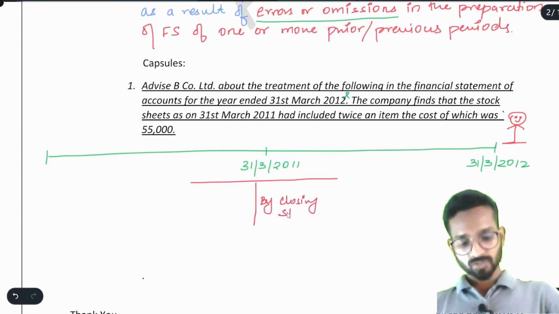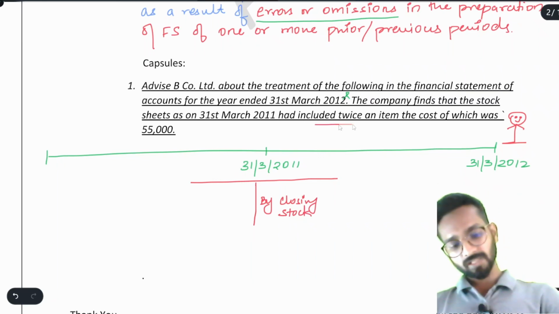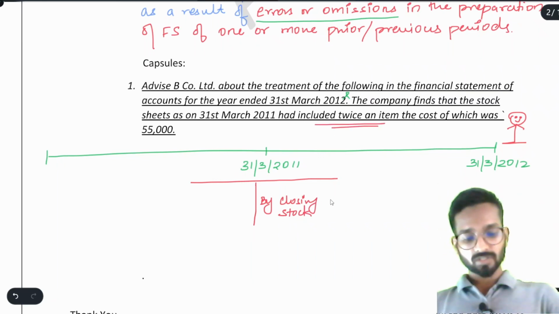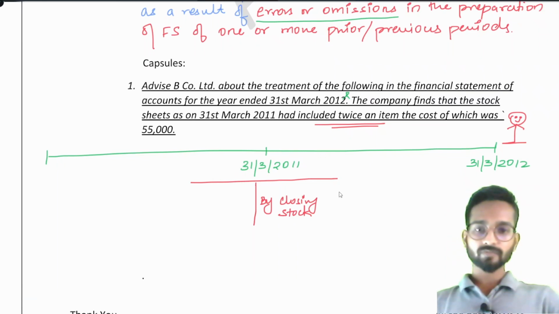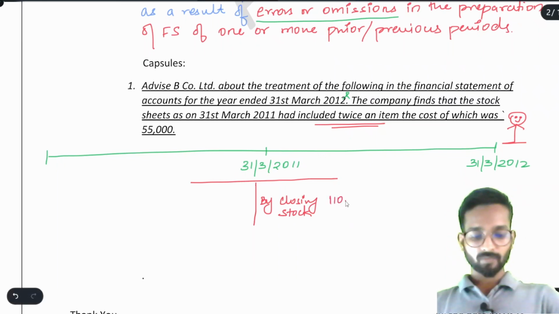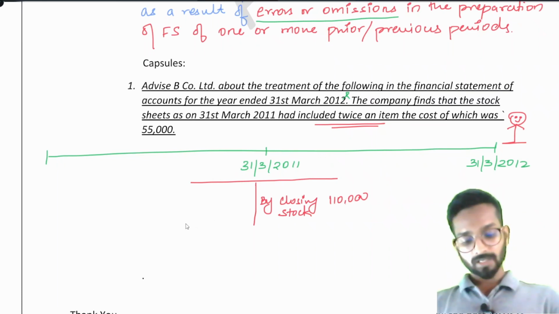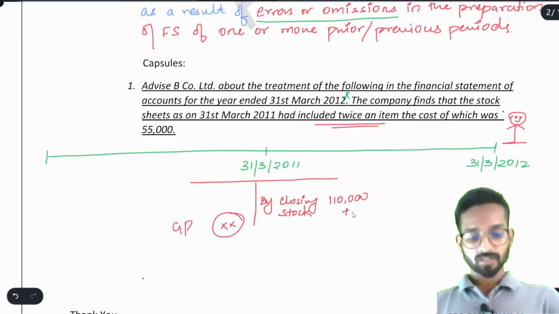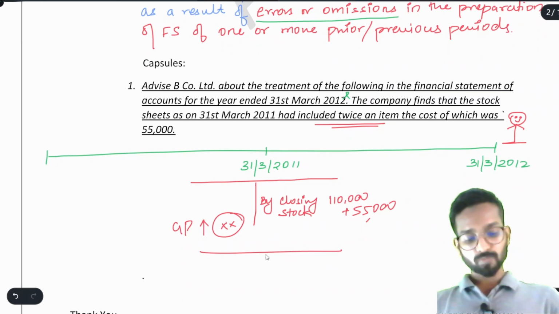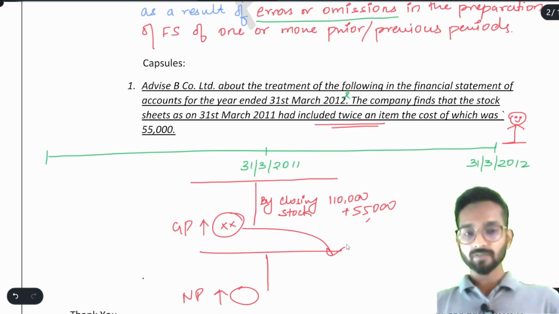By closing stock. So they are saying we included the item twice. It means closing stock, suppose it was 55,000, they have recorded here 1,10,000. Understood? It means that in this particular year of 31st March 2011, the gross profit is overstated because the closing stock included 55,000 extra. So obviously gross profit is also extra by 55,000. Understand one more thing. If gross profit is extra, it means net profit is also extra. Understood? Because gross profit will be transferred here.